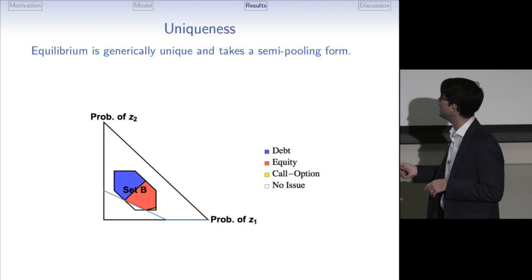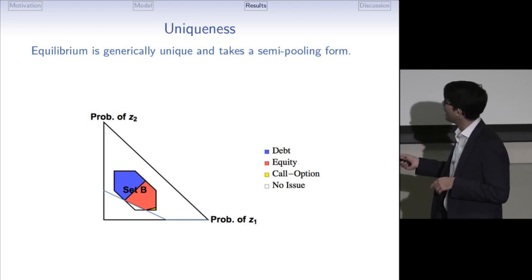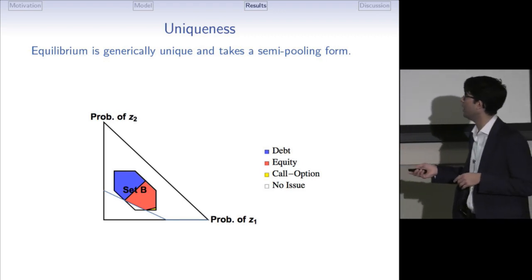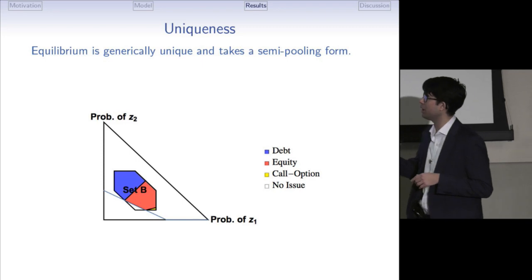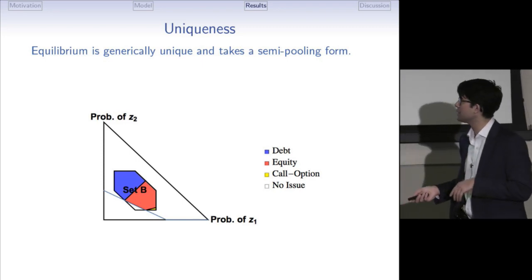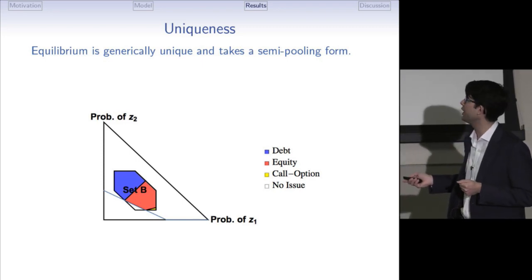So the blue region here pools on the risky debt, the red region pools on equity, the yellow region pools on call option, and the white region pools on no issue. So the typical equilibrium looks as follows. Interesting results come when we go to comparative statics.